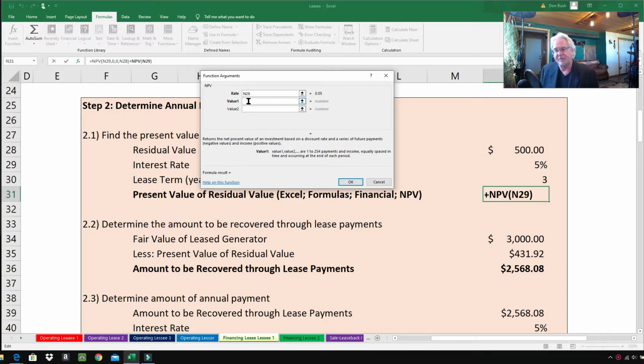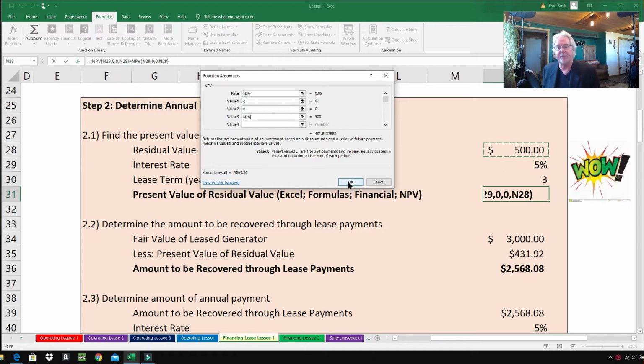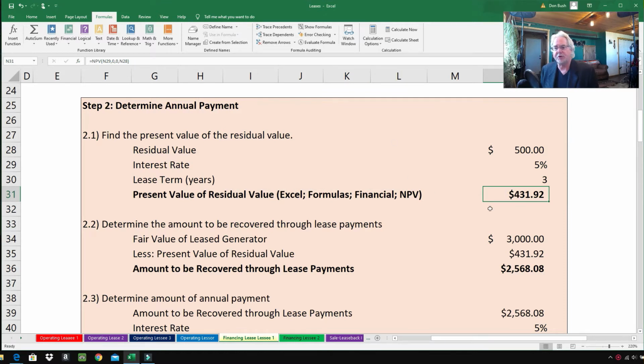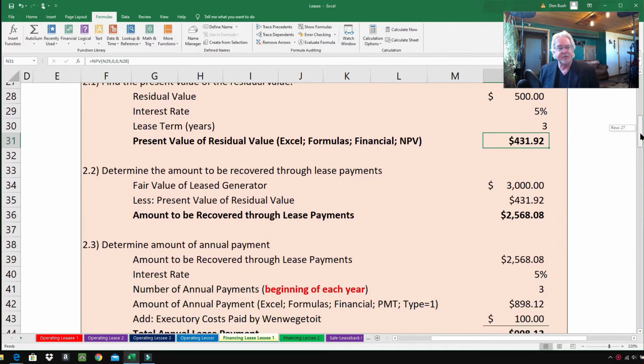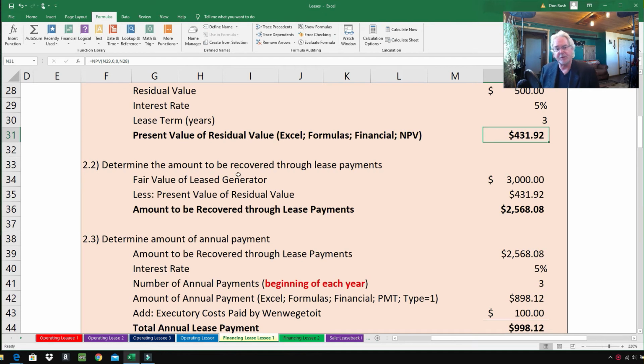Now we're finding the present value of a lump sum in 3 years. So the first value is going to be 0. And the second value is 0. But in the third year, the value is $500, and all I have to do is click on it since I have it right there. So I am good to go. All I would have to do is click OK, and I would have the present value of a lump sum in 3 years. But since I already have it calculated out, I'm going to just cancel out of this. So the answer is 431.92. Very important number.